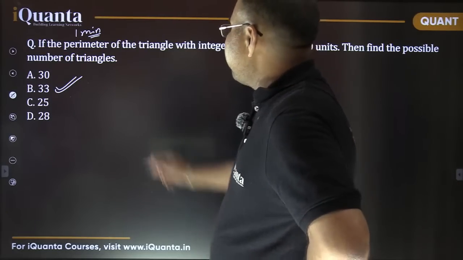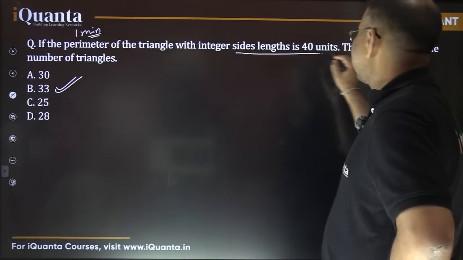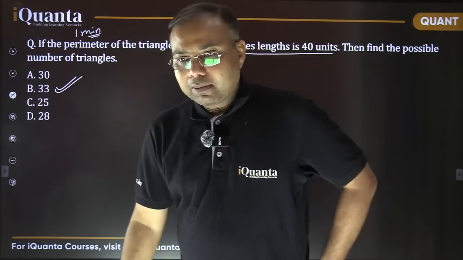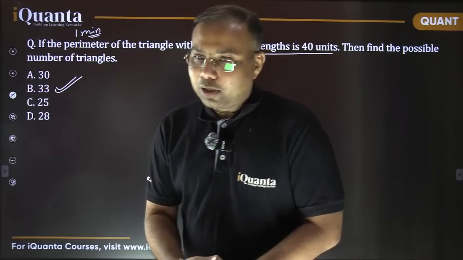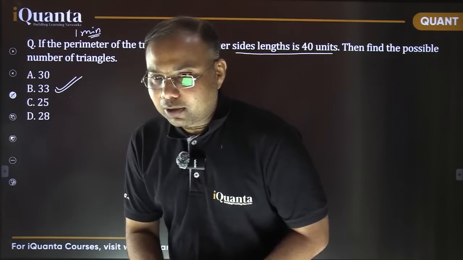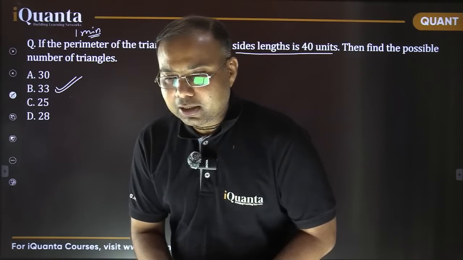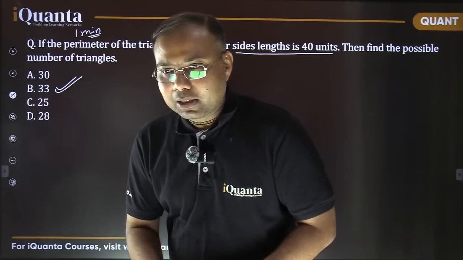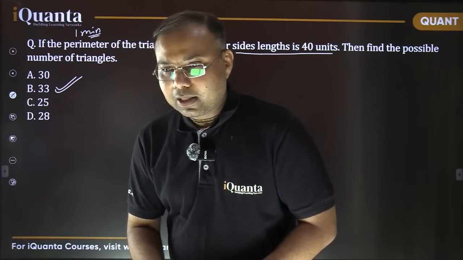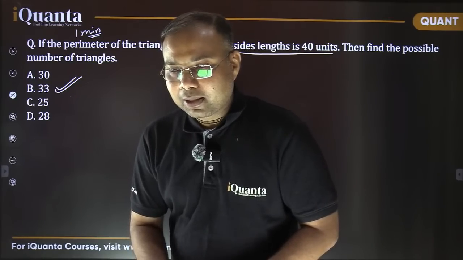It says the perimeter of the triangle with integer side length is 40 units. Perimeter is 40. Okay, p square by 48, Roy says. Most of you are doing the same thing. Paxton also, p square by 48. That's sort of a shortcut. Fine. Areva, Sara also doing the same thing.